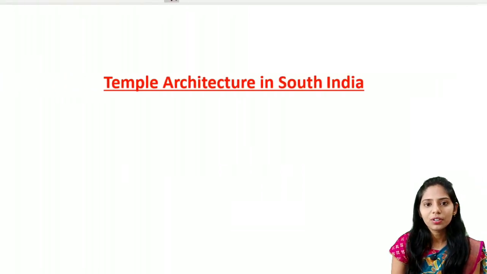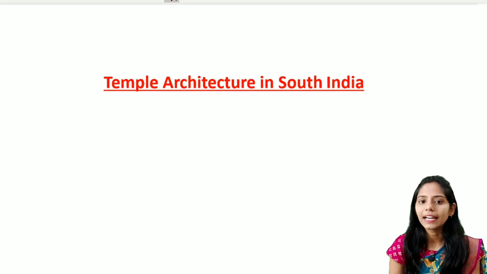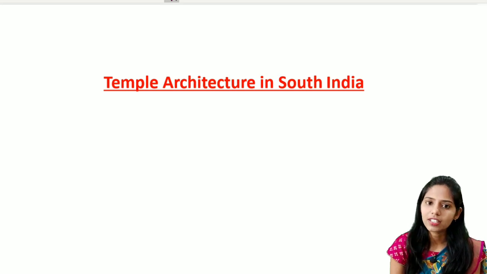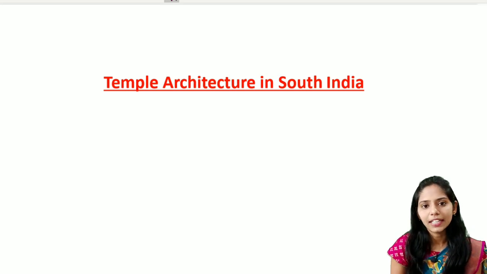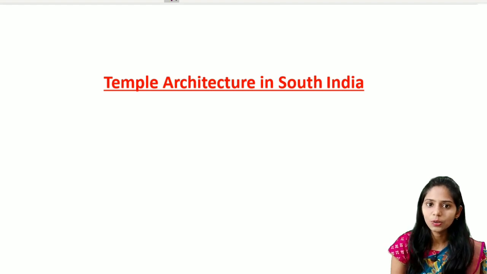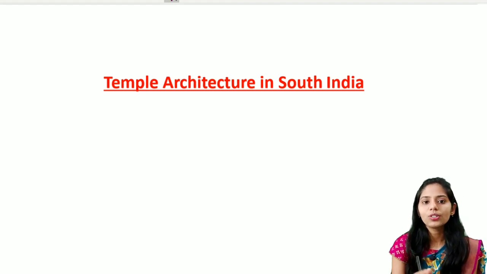Today in this lecture, we are going to discuss the temple architecture in South India. In the last lecture, we already studied the temple architecture in North India, that is the Nagara style. In the Nagara temple architecture, we studied three sub-schools. They include the Odisha School of Art, the Khajuraho, and last one is the Solanki. So in this lecture, we are going to discuss the temple architecture in South India.